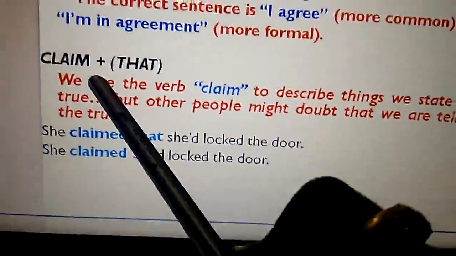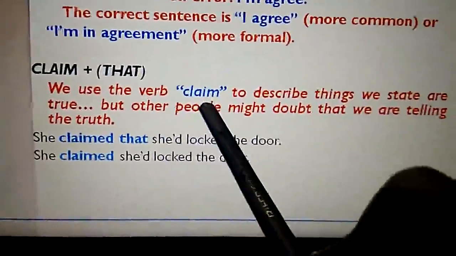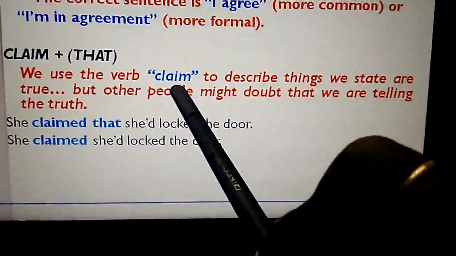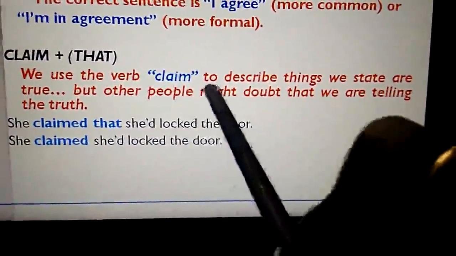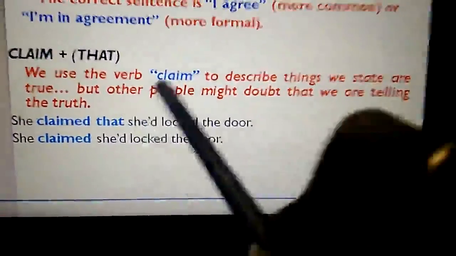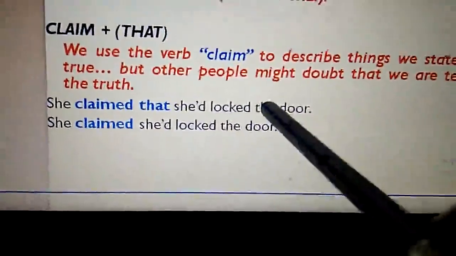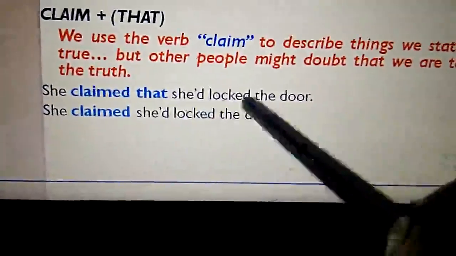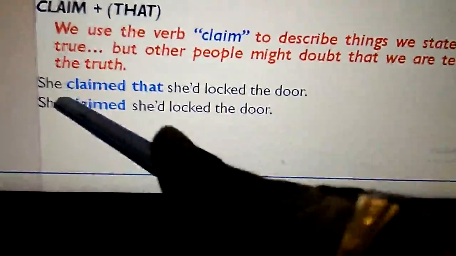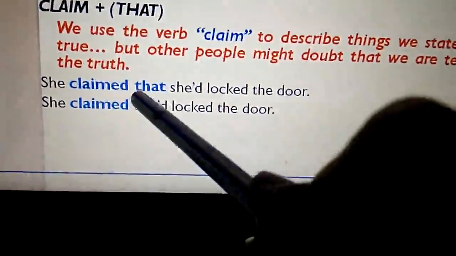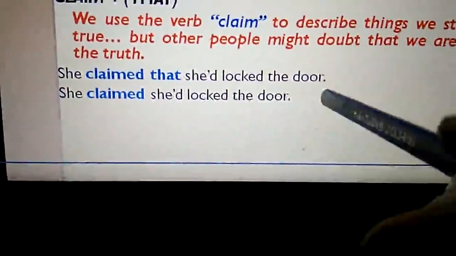And we have one more verb like that, claim. Claim that. And claim we usually use to state that something is true, but others may be in doubt whether what we are telling is true or false. See this example. She claimed that she had locked the door. That means other people may not believe her words, but she is trying to make them believe that what she is telling is true.